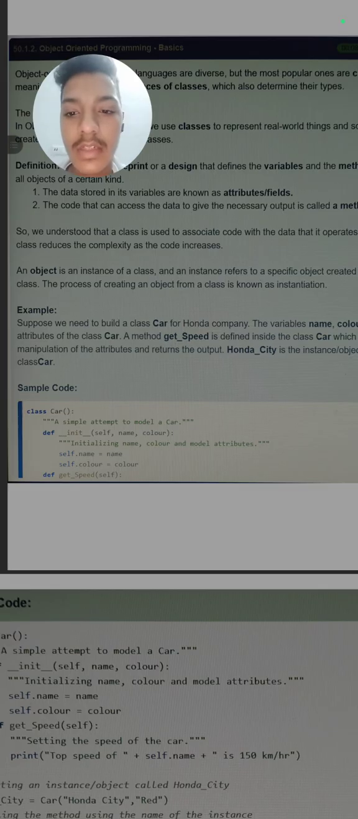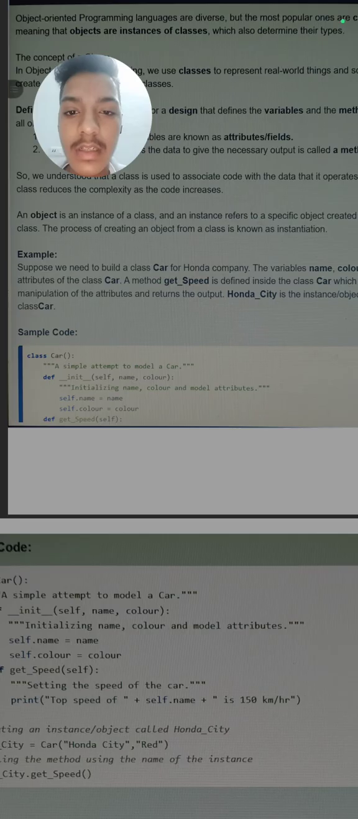So there is one example of how we can create the class, or how we can create the object, how we can access the class, how we can access the object. Suppose we need to build a class car for the Honda company. So our name of the class will be car, which is for the Honda company.